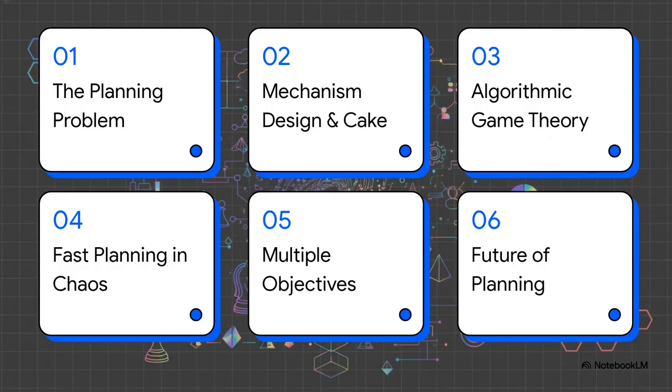Okay, so here's our game plan for today. We'll start with 1, the ultimate planning problem, then hit 2, mechanism design and cake. Move on to 3, algorithmic game theory, 4, fast planning and chaos, 5, balancing multiple objectives, and wrap up with 6, the future of planning. All right, let's jump right in.